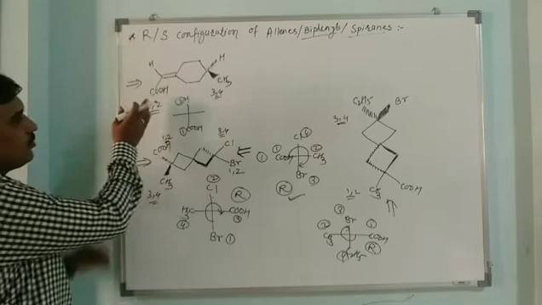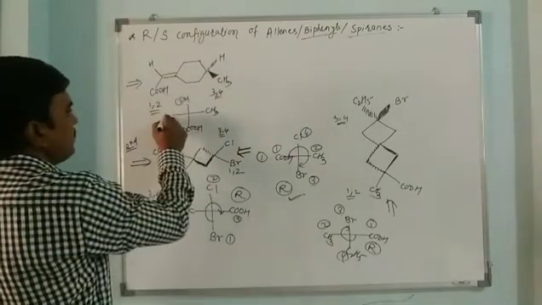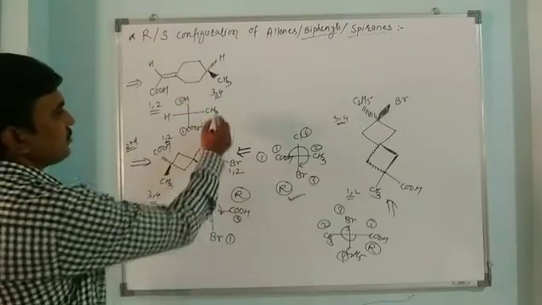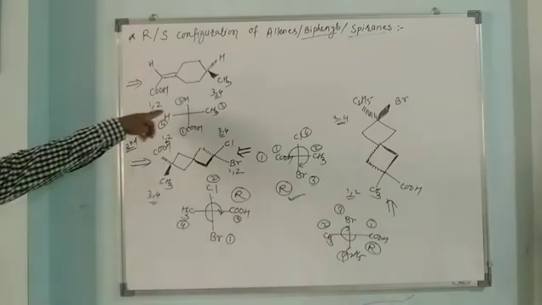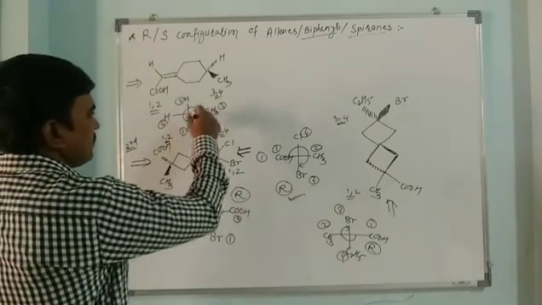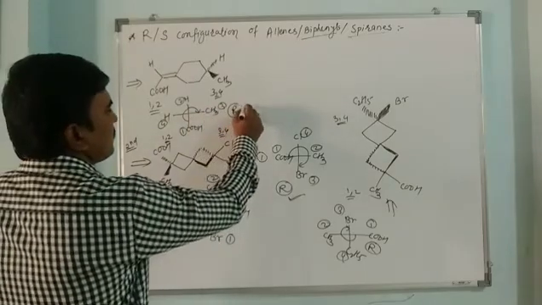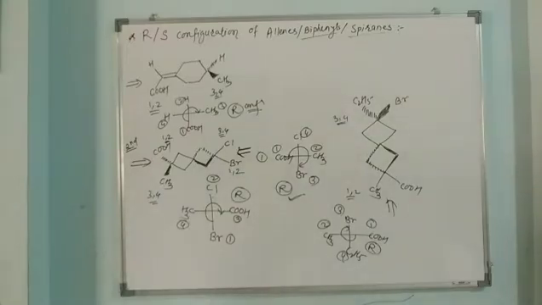If we are observing the molecule from this side, down, this methyl takes this position, and here there is a hydrogen. 3-4 priority goes to these. So this is 3, this is the 4th priority. Now ignore the 4th one, see the sequence of 1, 2 and 3. The configuration is again R. R configuration we get here.